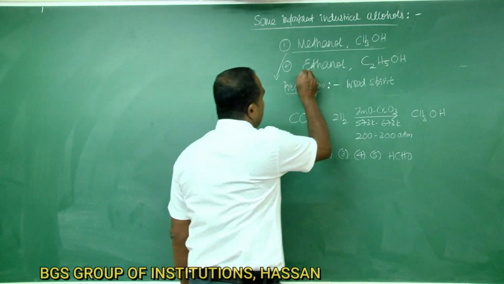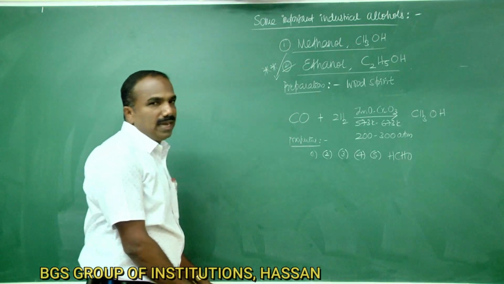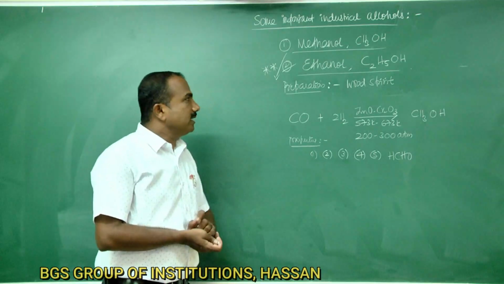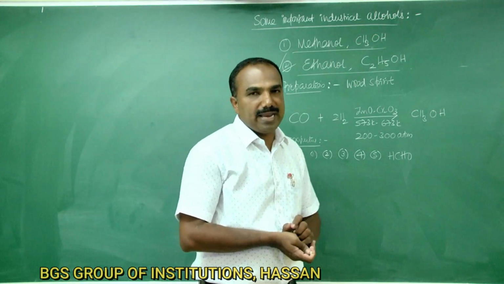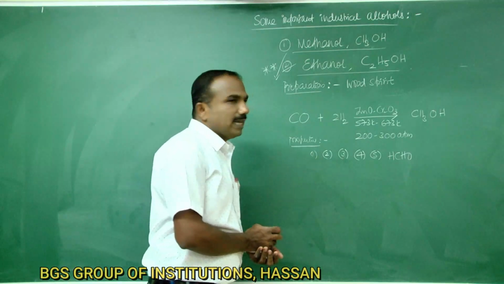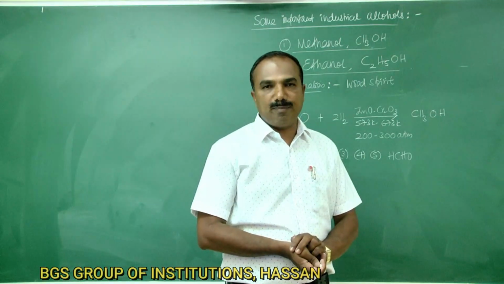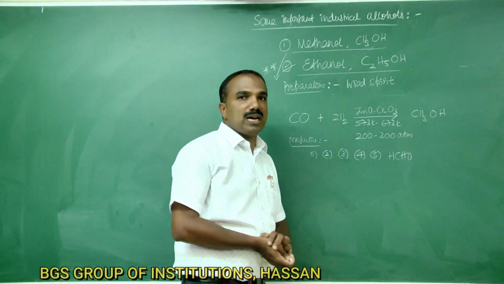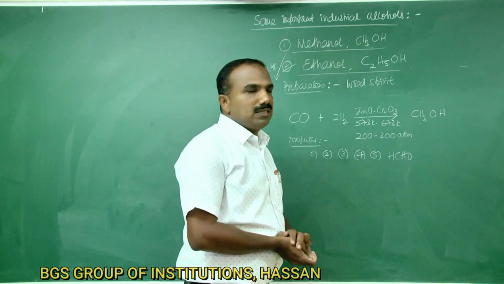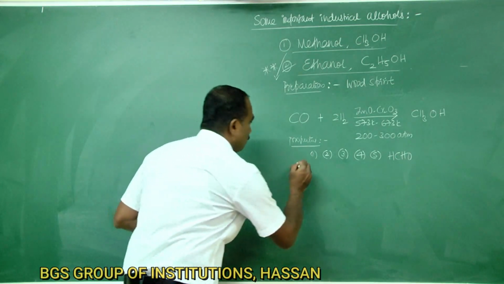So next one, okay, this one is important among these two, that is ethyl alcohol. Ethyl alcohol is manufactured on a large scale by the fermentation process, using molasses.